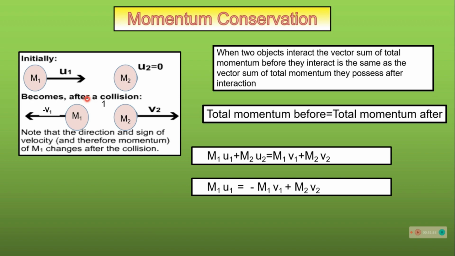Momentum conservation. When two objects interact, the vector sum of total momentum before they interact is the same as the vector sum of the total momentum they possess after interaction. So total momentum before collision is equal to the total momentum after collision.